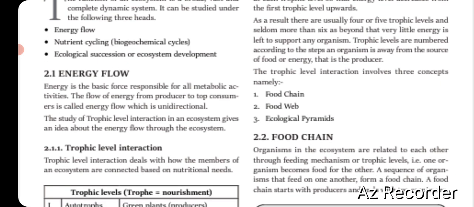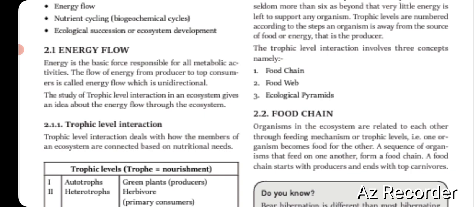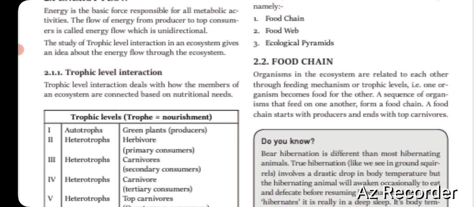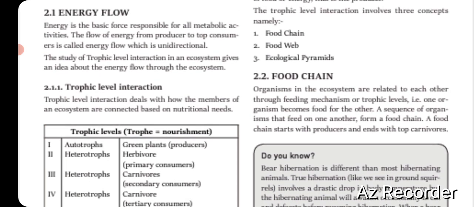Okay. Now again, trophic level interaction involves 3 concepts. What are those? Food chain, food web, and ecological pyramid. This whole topic is very, very important from the exam point of view, and you can see direct questions from each section. So just understand it very, very carefully. First, we come to the food chain. That is the basic interaction.